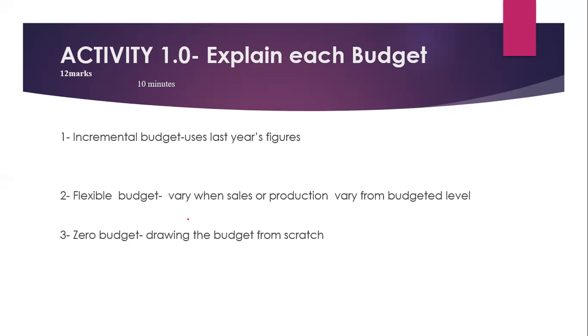Then also on flexible budget, we are saying it varies when sales or production vary from budgeted level. So a flexible budget is a budget that is allowed to change. It's different from a fixed budget. It's a budget that is allowed to change when the sales or production level varies from the one that you had budgeted for.